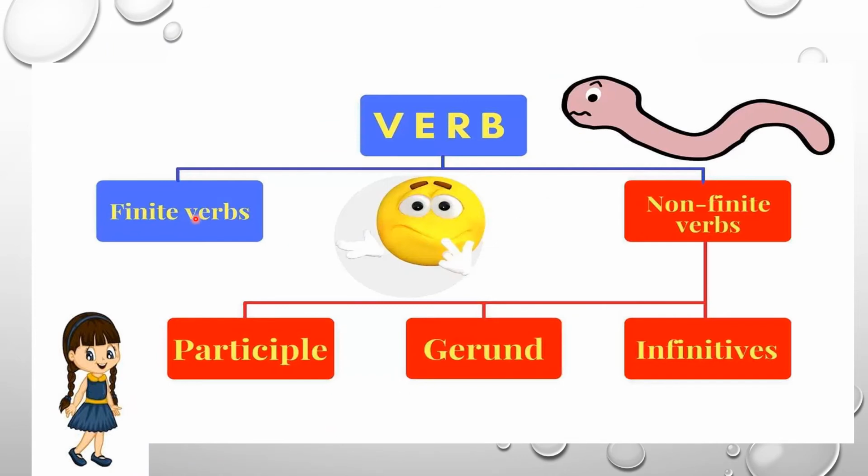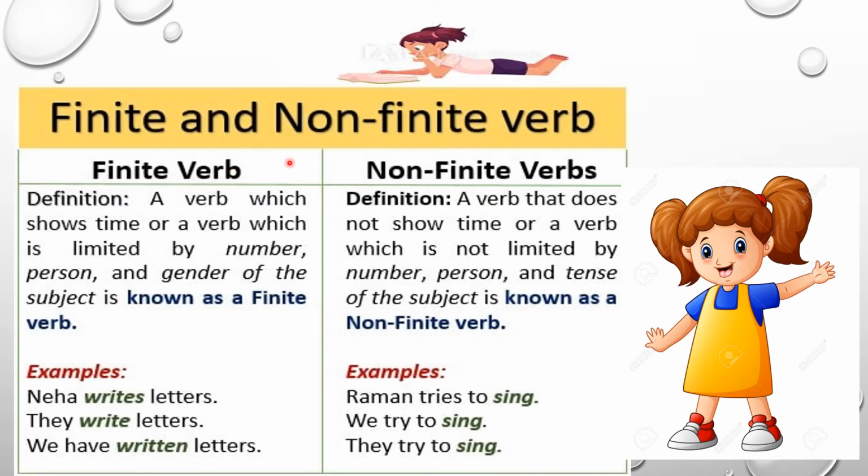Now let's discuss finite and non-finite verbs. Your non-finite verb is divided into participle, gerunds and infinitive. A verb which shows time, or a verb which is limited by the number, person and gender of the subject, is known as a finite verb. For example, Neha writes letters. They write letters. We have written letters. Thus you can see that write is changing according to the subject.